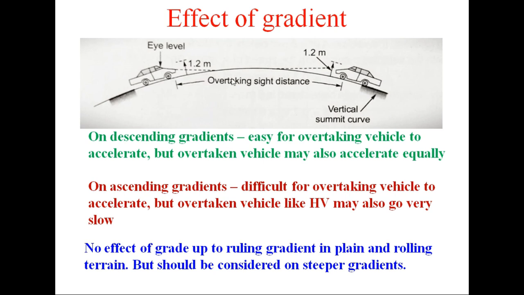Similarly on ascending gradient it will be difficult for overtaking vehicle to accelerate, but the overtaken vehicle will also be slow, and therefore these two will compensate the effect of ascending or descending gradient. What IRC suggests is that no effect of grade should be taken up to rolling gradient in plain and rolling terrain, but if the gradient is steeper then we should consider the effect of gradient on overtaking sight distance as well.